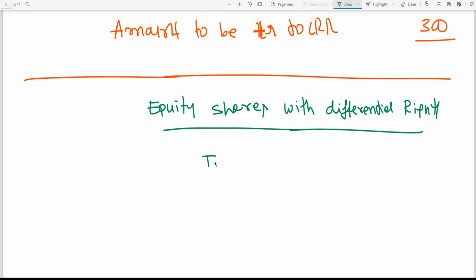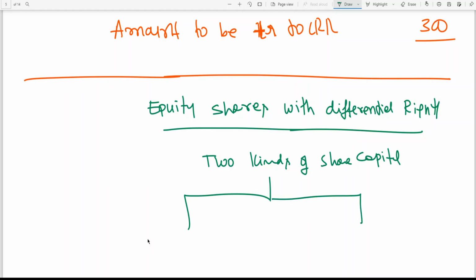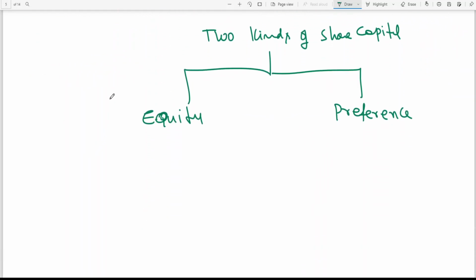At present, we are having two types of share capital. Two kinds of share capital: equity and preference. Equity shares, or equity share capital, are with voting rights.